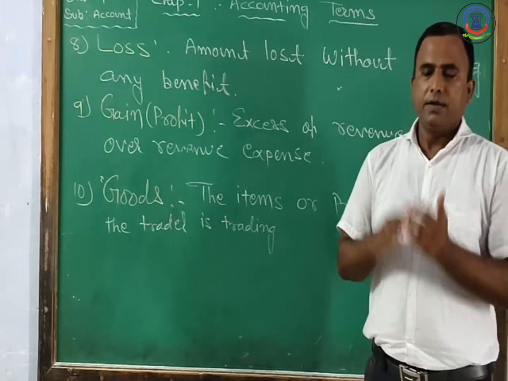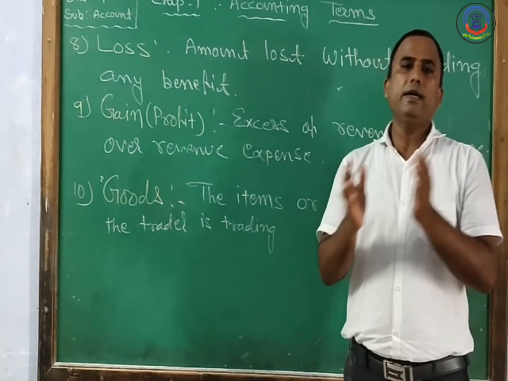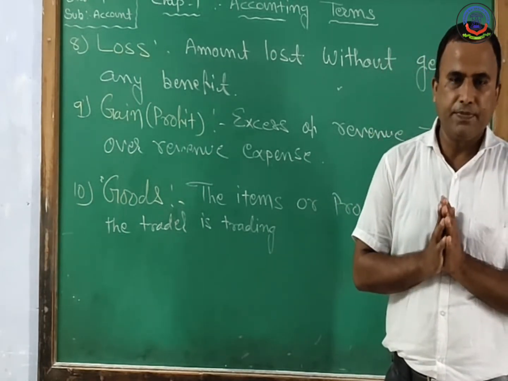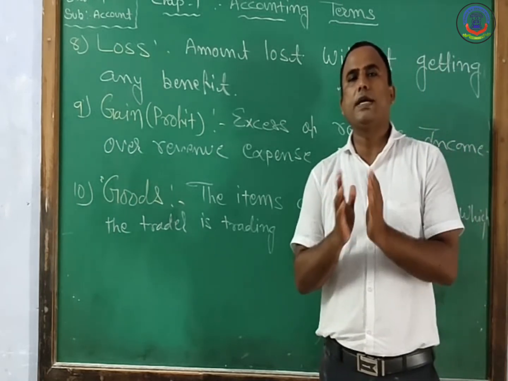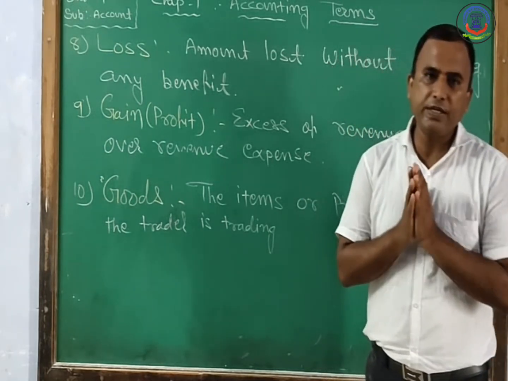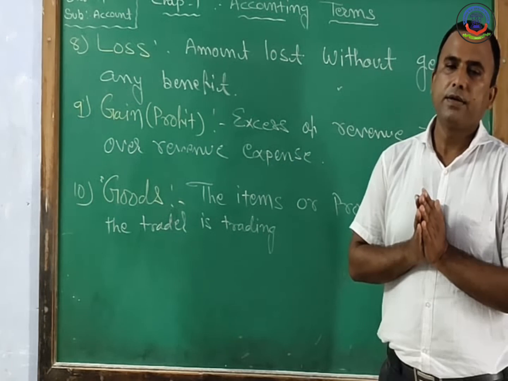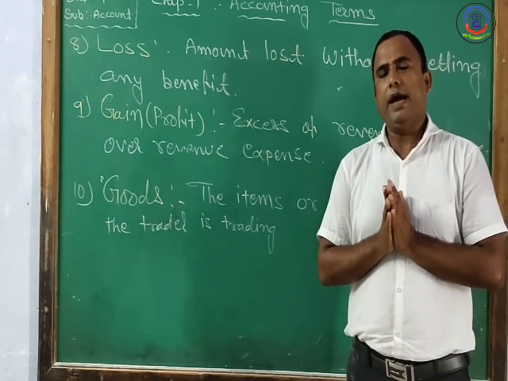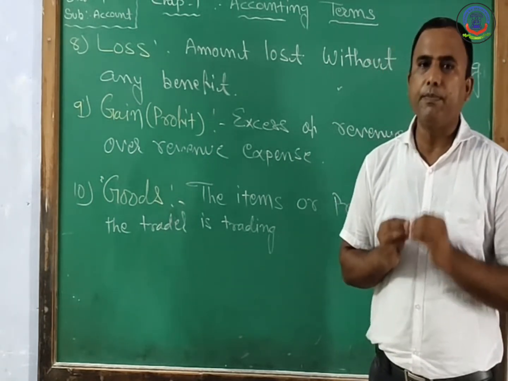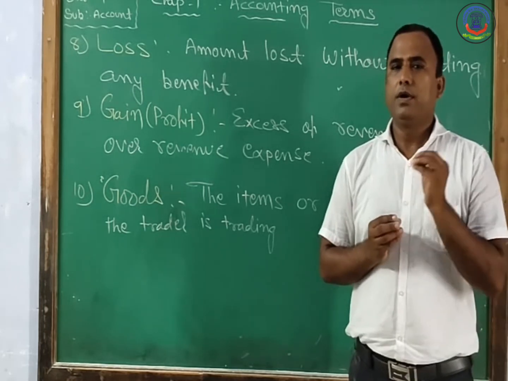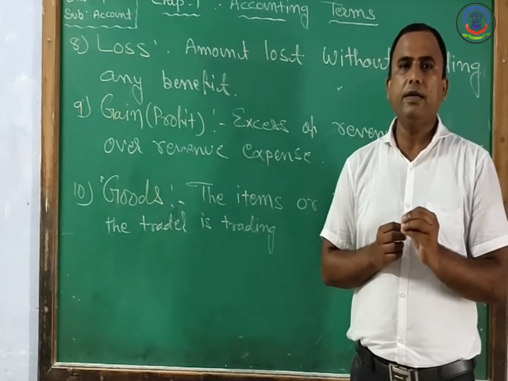That means income is more than expenses, and the difference is known as a profit or a gain for the business. And it is the main objective of business to get profit.